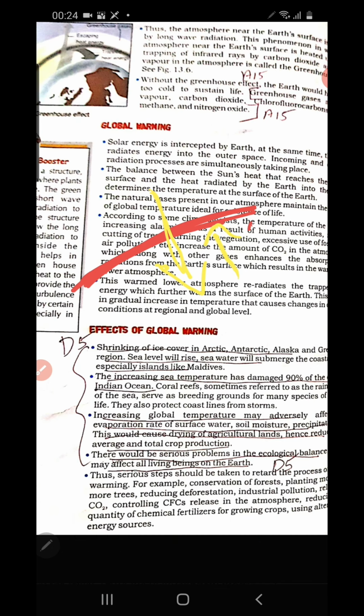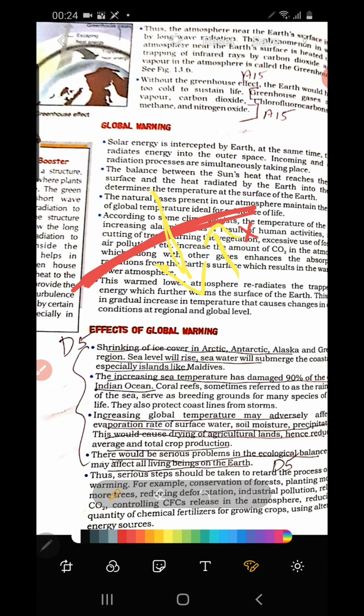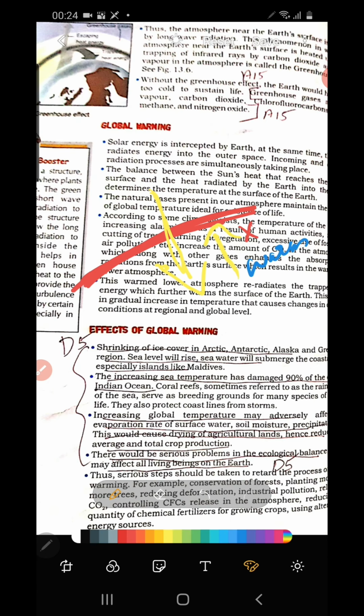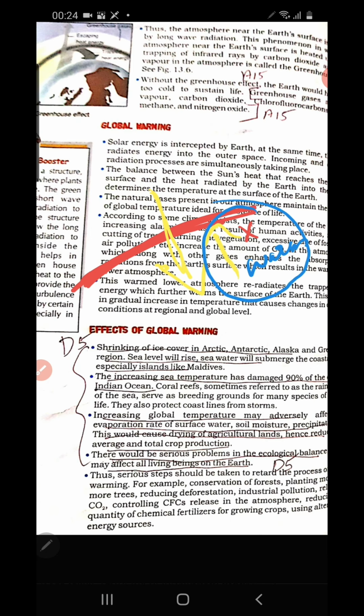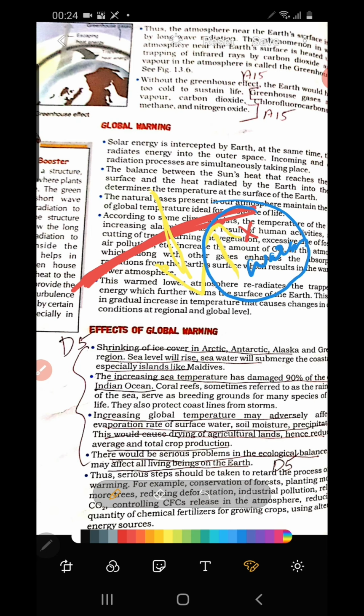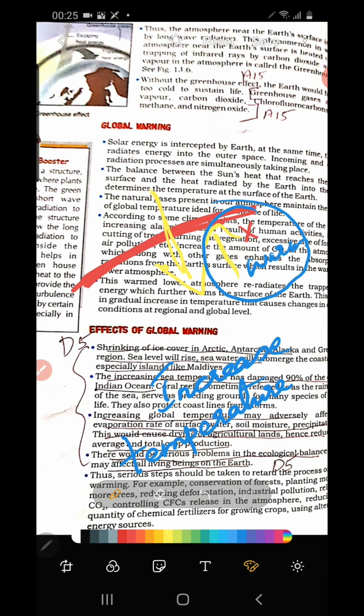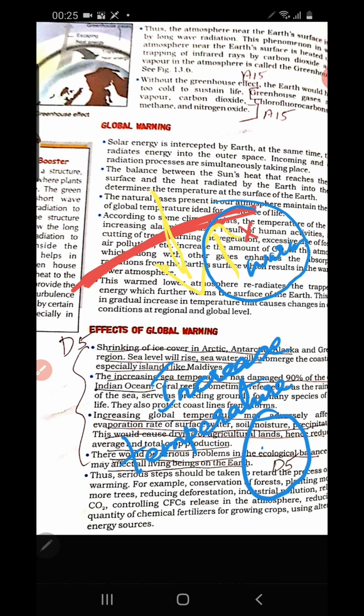So a certain limit of these greenhouse gases is there. That is why the earth is remaining warm. But when the level of greenhouse gases increases in the atmosphere, more than the limited quantity, what will happen? They will trap more heat energy, and that will cause an increase of temperature, not only in one place but globally. They will cause the increase of temperature all over the earth.